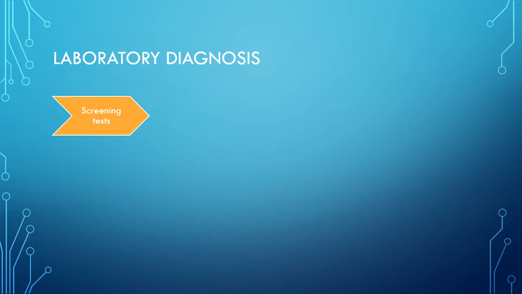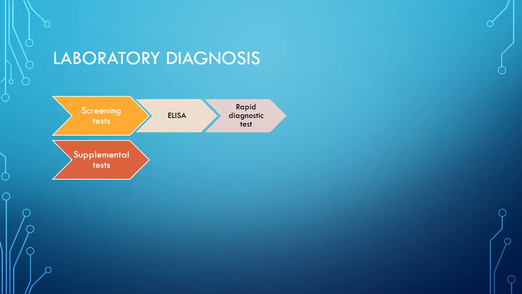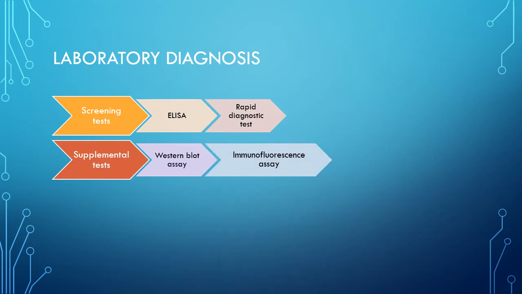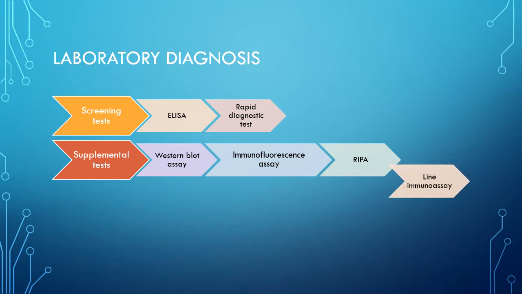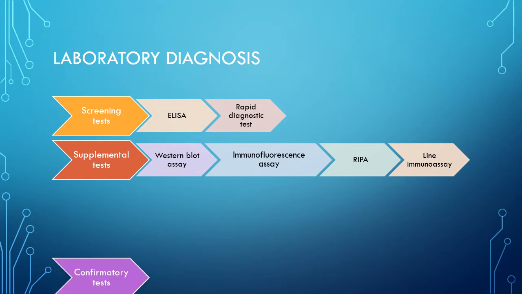Here is the total list of tests that can be useful for detection of HIV. The first is the screening test, that is ELISA. There are 5 generations of ELISA. Then RDT, that is rapid diagnostic test. Then the second group of tests is supplemental tests. In this, the very important one is the Western blot assay. Then there is the immunofluorescence assay, RIPA, that means radioimmunoprecipitation assay, and line immunoassay. These are the least useful and least common tests, but among these Western blot is very useful.